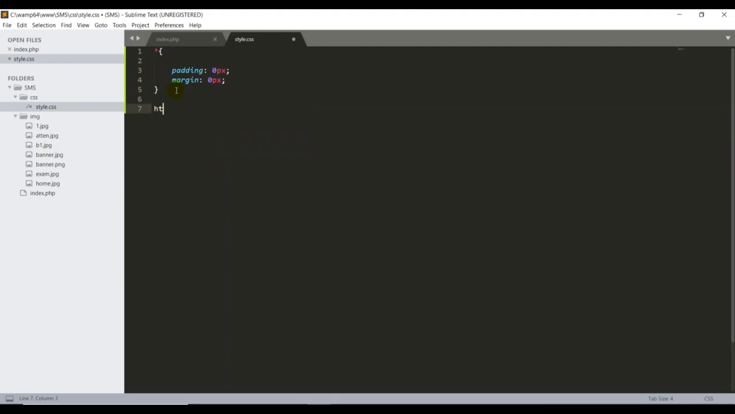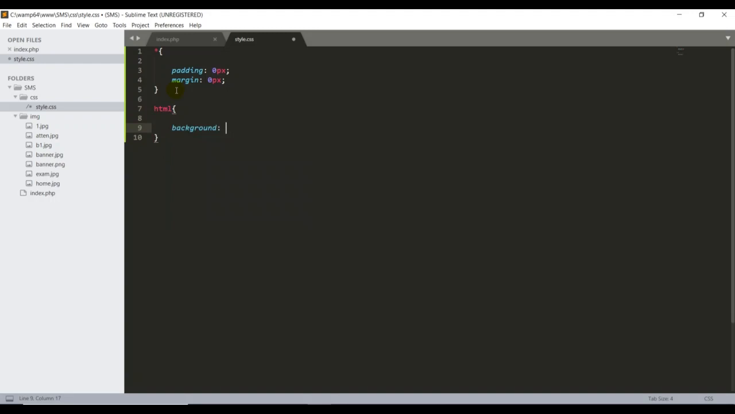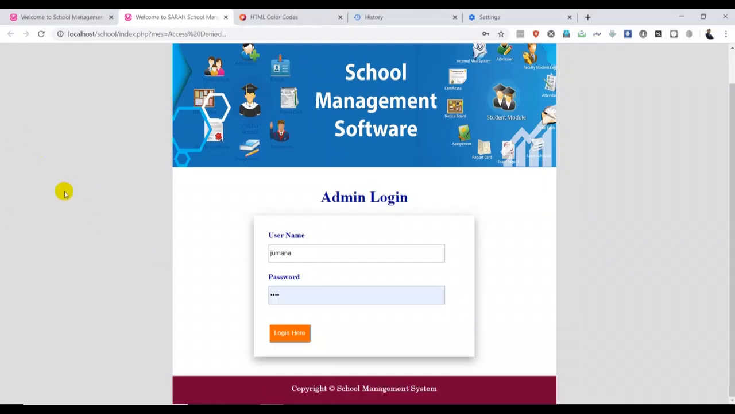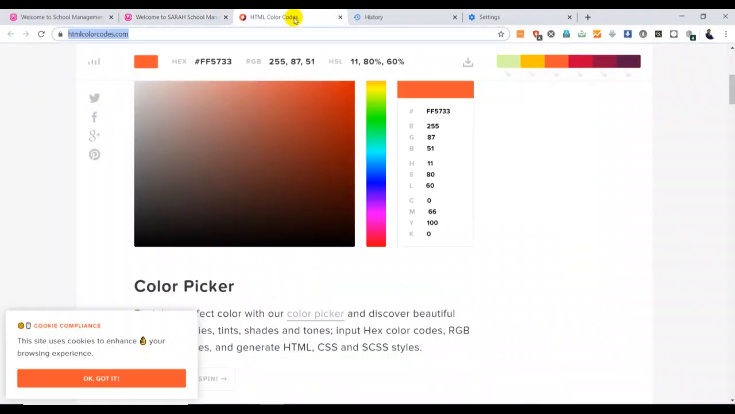Then I'm going to put in here html. I want to put the background for my entire HTML page. That's the reason I put hash ddd, semicolon. The reason I'm putting it here, guys, is because if you see this design, the entire page has this color, so that's why I'm putting that color code. If you want to know some color codes, you can go to htmlcolorcode.com and pick any color code, and you can paste it over here, guys.